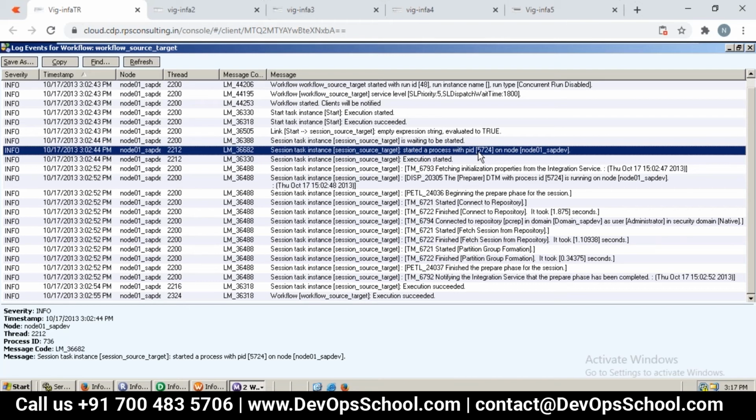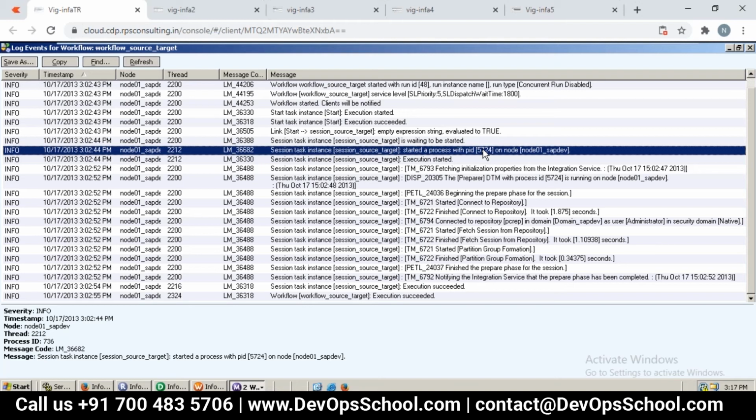So I use gdb -p, which takes a process ID, and I supply this 5724 so that we can see the complete stack or process tree. From that also we can easily identify where there is a problem. So at the bottom is the stack trace, right? We can see what went wrong.